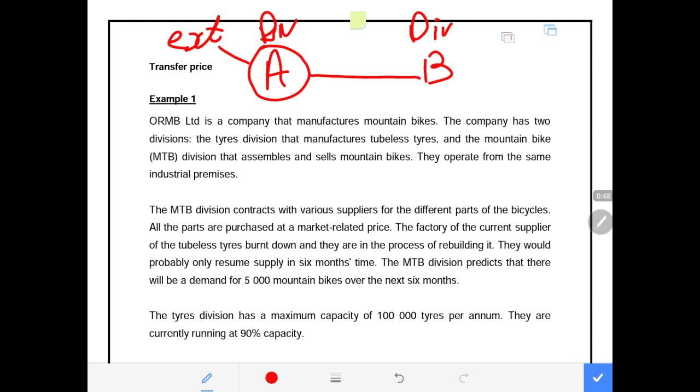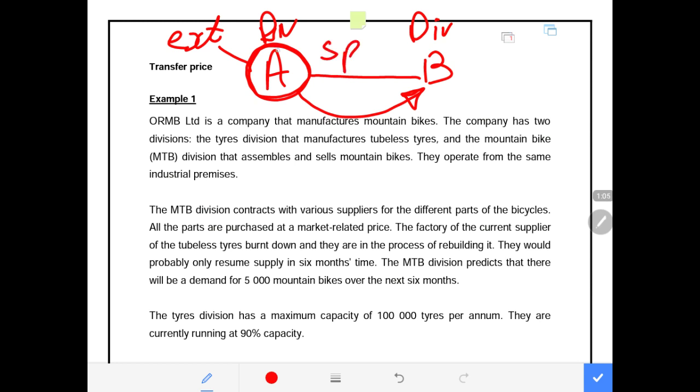Now that gets to be called the transfer price, where the goods that are produced by Division A get to be sold or transferred to Division B. Now the question is, at what price? We are looking at the selling price.